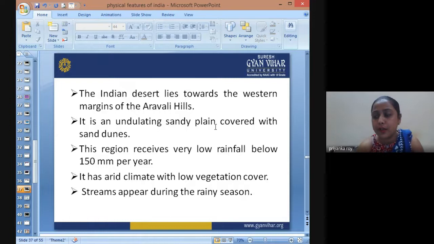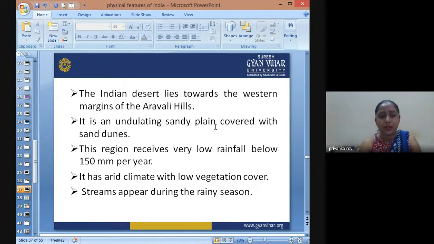Ranging from 150 millimeters annually. This arid climate with low vegetation constitutes the desert of the country, that is the Thar Desert. The Indian desert is also known as the Thar Desert. It is the world's seventh largest desert.